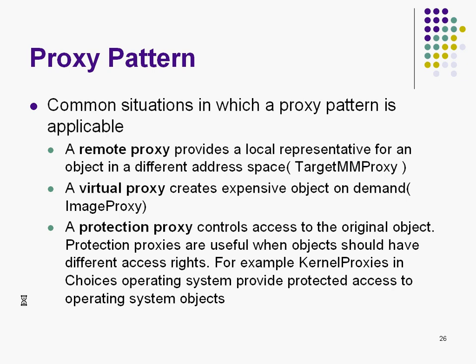Okay, the second kind of proxy is a virtual proxy. So what was the need of virtual proxy? The virtual proxy creates expensive objects on demand. Expensive objects like the image are going to be created only on demand, not always. A protection proxy. So which of the three examples fall in this category? Kernel proxy. A protection proxy controls access to the original object. Protection proxies are useful when objects should have different access rights. For example, kernel proxies in the choices operating system provide protected access to the operating system objects.